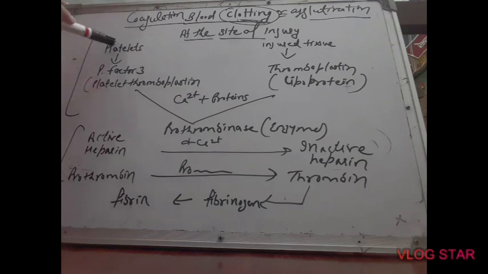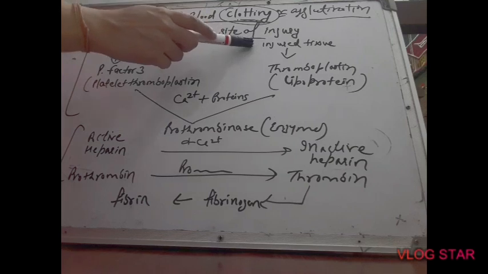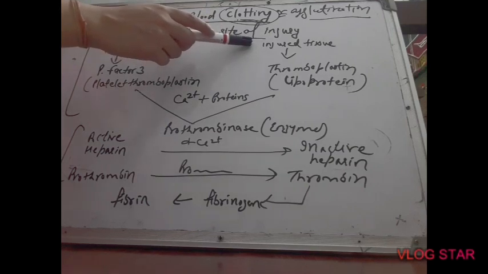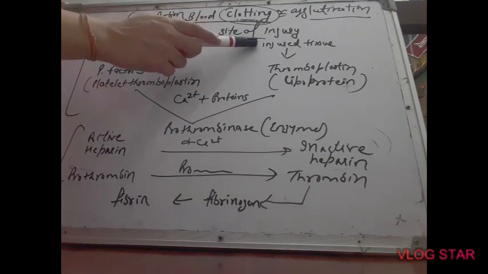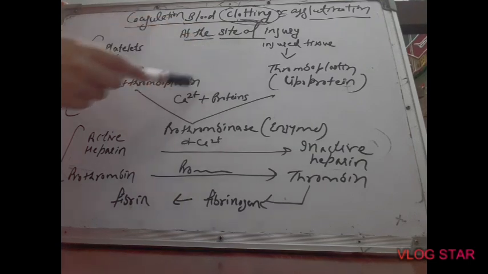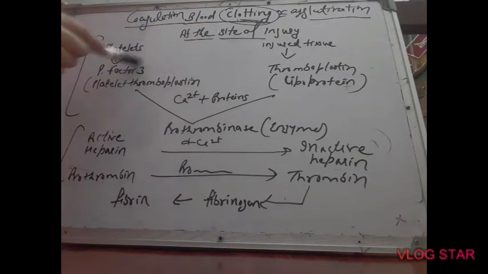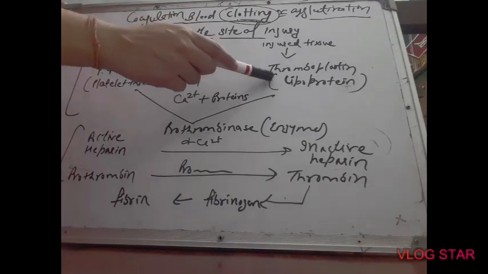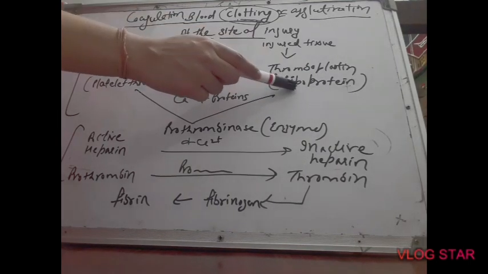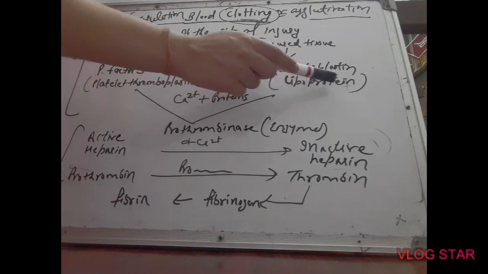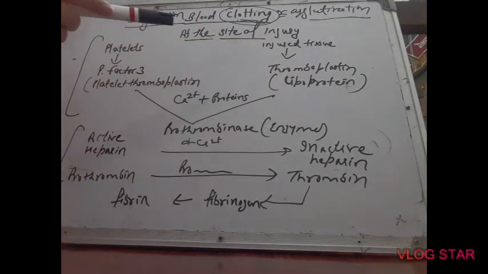At the same moment when platelets release this factor, the injured tissue also releases thromboplastin. This thromboplastin is found in blood and is a kind of lipoprotein, a mixture of fats, lipids and proteins.